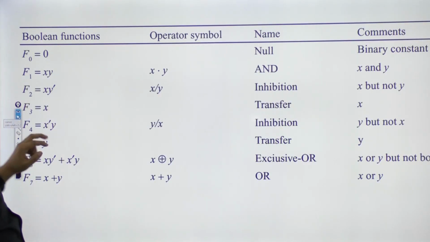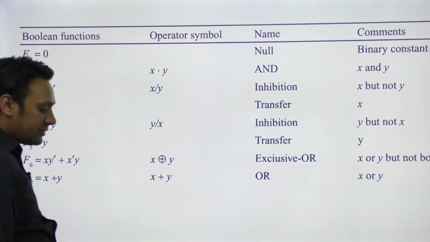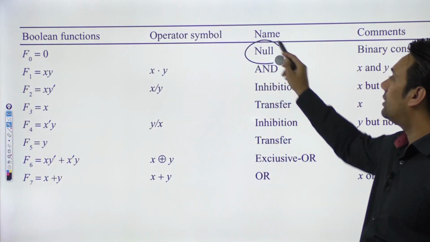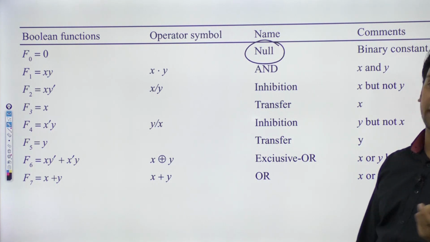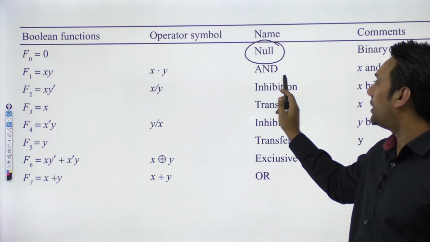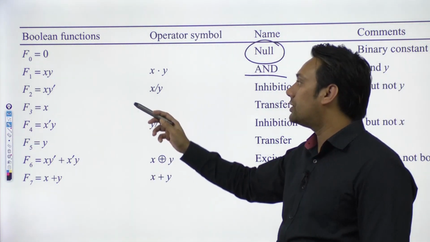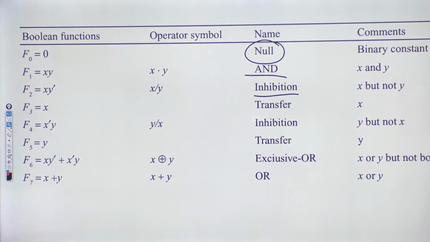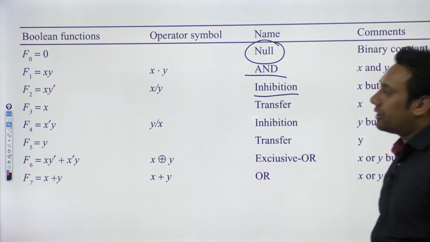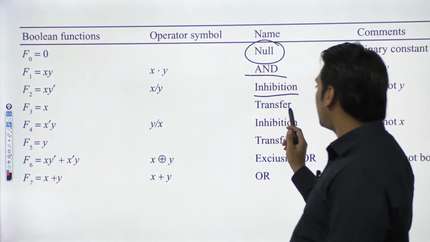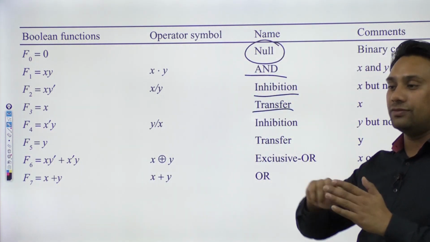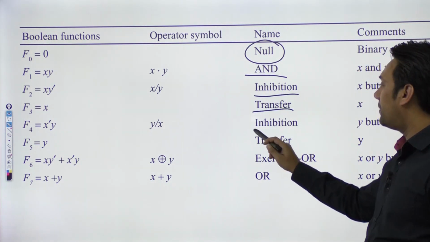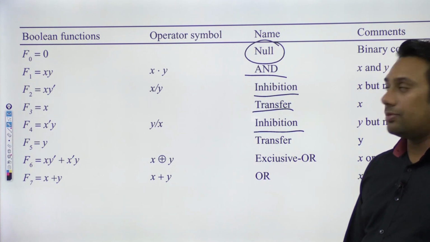Okay, so as you can see I've named all of these functions one by one. So this is representing the function number 0. So function number 0 is called a null function because this is representing 0. Then function number 1 is representing your AND operation. Function number 2, which is x y complement, this is representing your inhibition operation, so that means x but not y. Then you have function number 3. Function number 3 is representing your transfer operation, so whatever x you are going to have, just transfer it to the output. Then function number 4 is again representing your inhibition operation, which is x complement y.